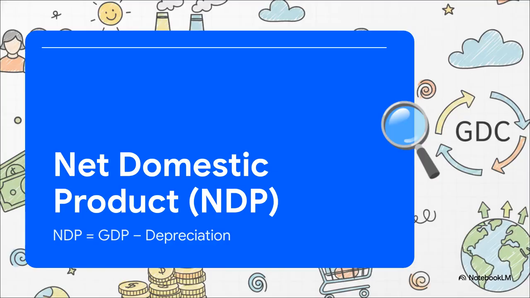Right? And to fix this, we calculate the net domestic product, or NDP. We simply take that original massive GDP box and we subtract the cost of that machinery wear and tear, which economists call depreciation. Just think of net as the reality check version of gross. By subtracting depreciation, NDP gives us a much more grounded, realistic view of the wealth generated within our geographical fence.